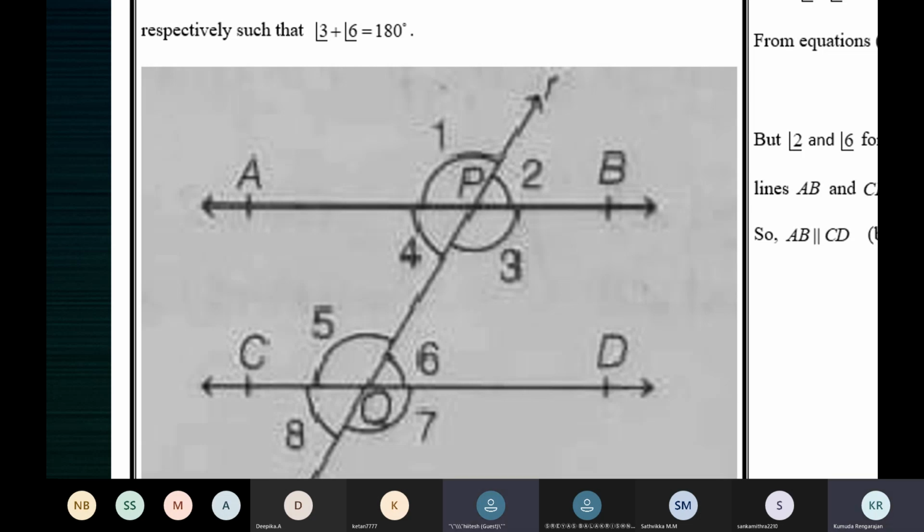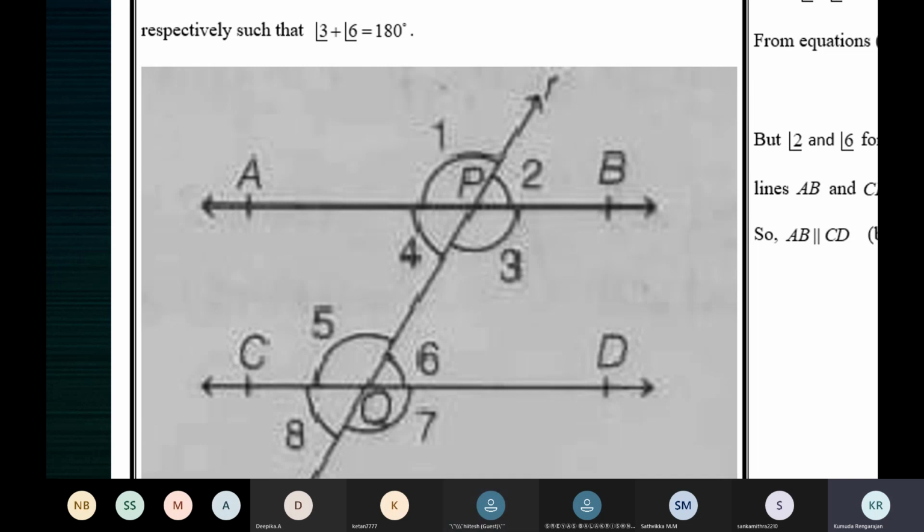So can you write from these two equations, 3 plus 6 is equal to 2 plus 3? Yes, ma'am. 3 plus 6 is equal to 2 plus 3 because both are equal to 180. 3 plus 6 is 180. 2 plus 3 is also 180. So that means 3 plus 6 is equal to 2 plus 3.